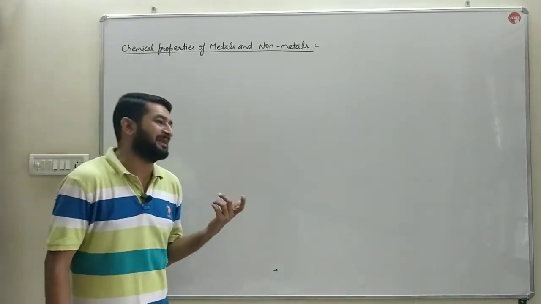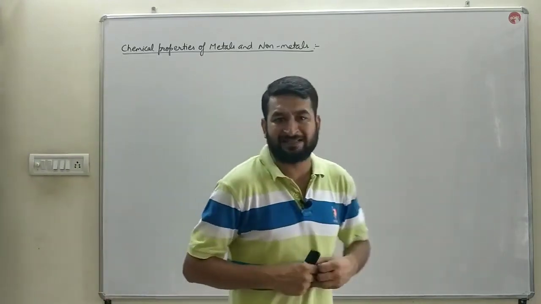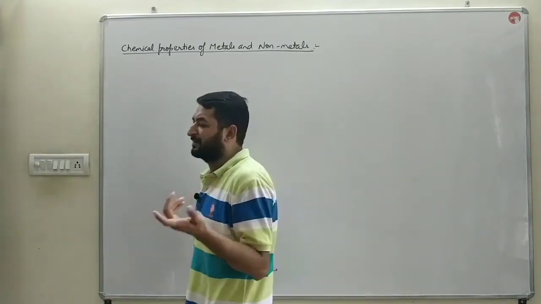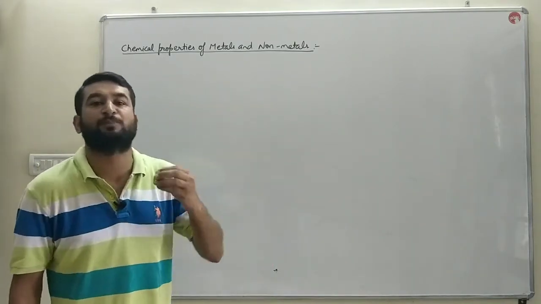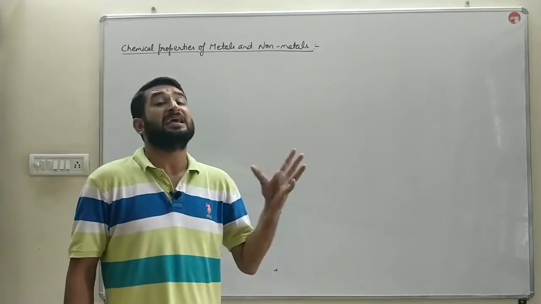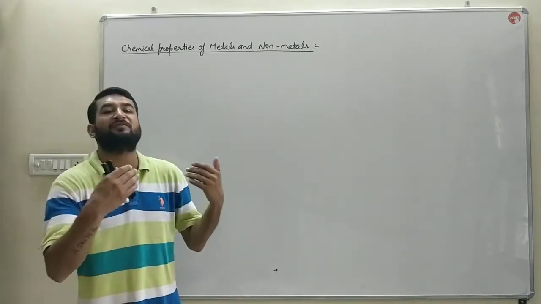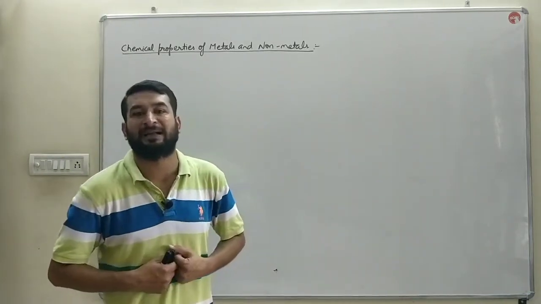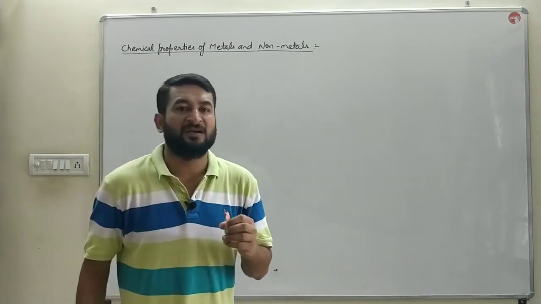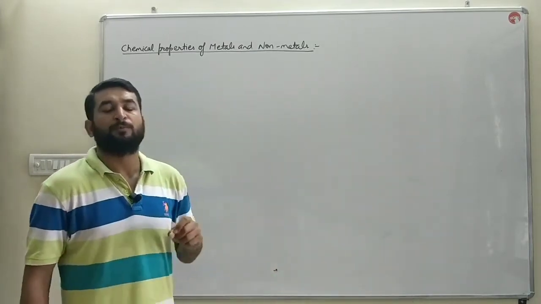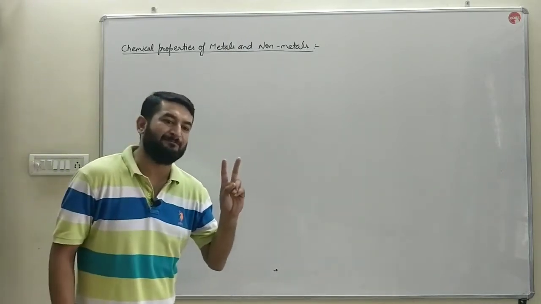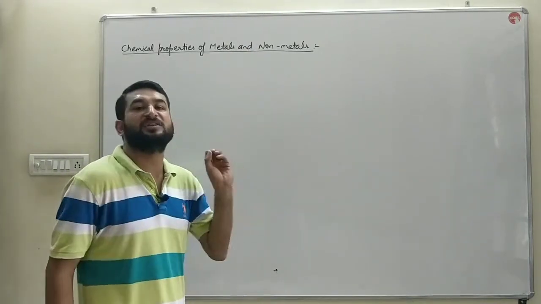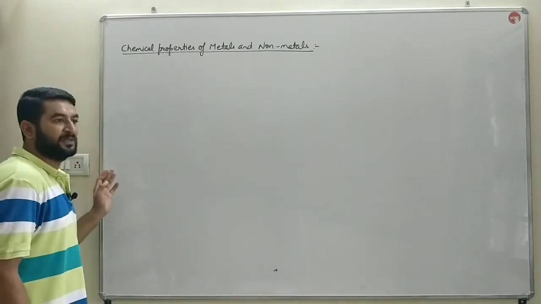Then differentiation of matter. We differentiate matter on the basis of particles. If the matter is made up of a single type of particles, that is known as a pure substance. And if more than one type of particles is present in matter, that is known as a mixture. Pure substances are further classified into two forms, elements and compounds. And in this chapter, we'll discuss the elements.